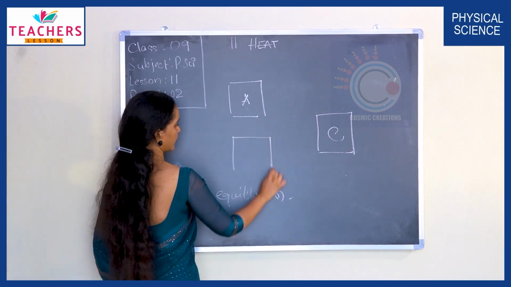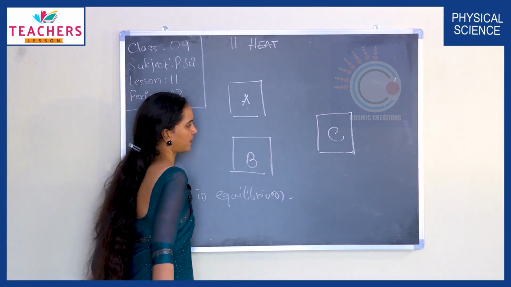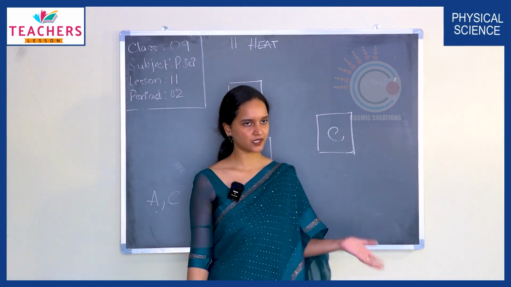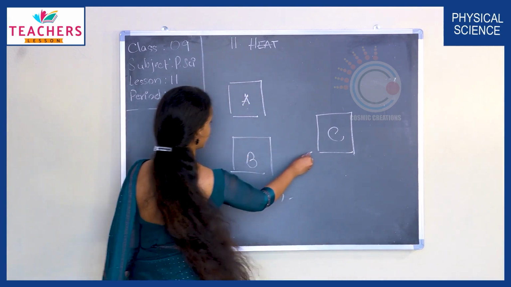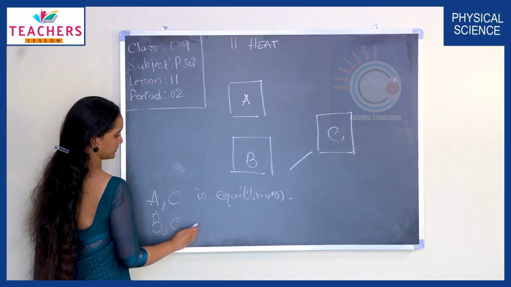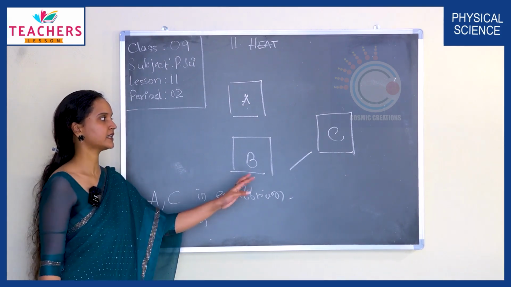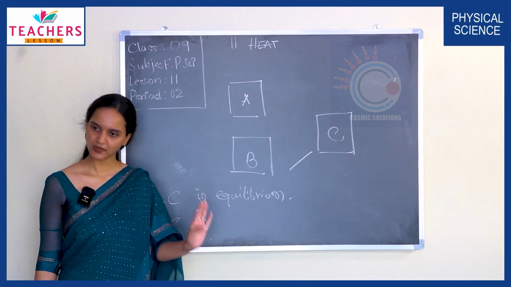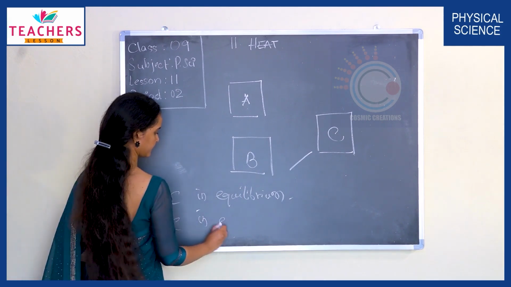And there is one more body B. B and C are also in thermal contact, and B and C have attained thermal equilibrium.